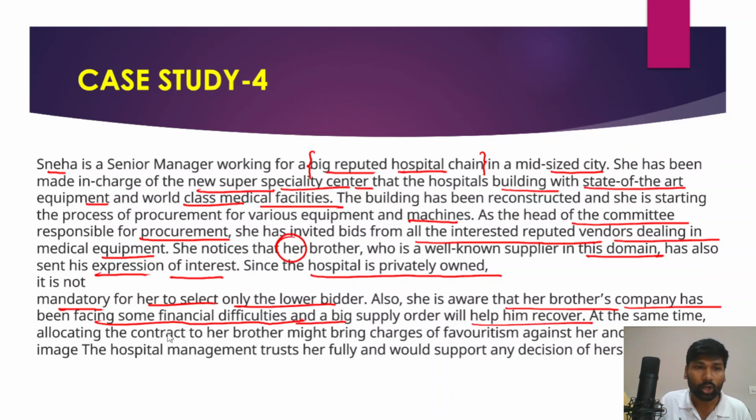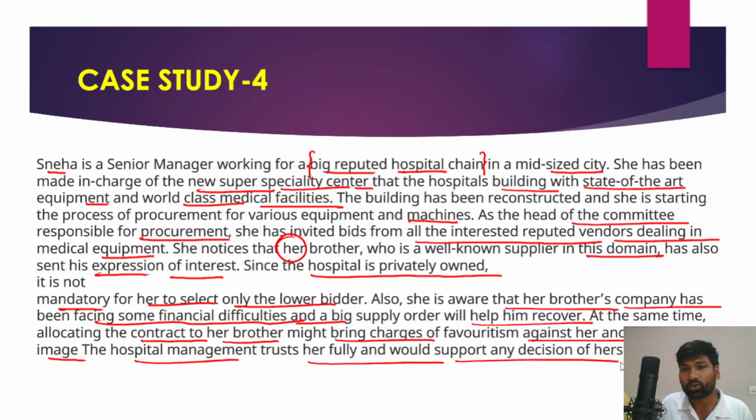At the same time, allocating the contract to her brother might bring charges of favoritism against her, and it would also tarnish her image in the hospital. The hospital management trusts her fully and would support any decision of hers, right? So in fact, it is a classic case of conflict of interest, right?